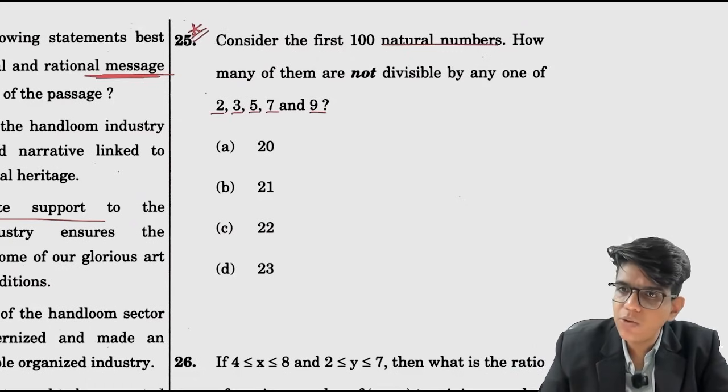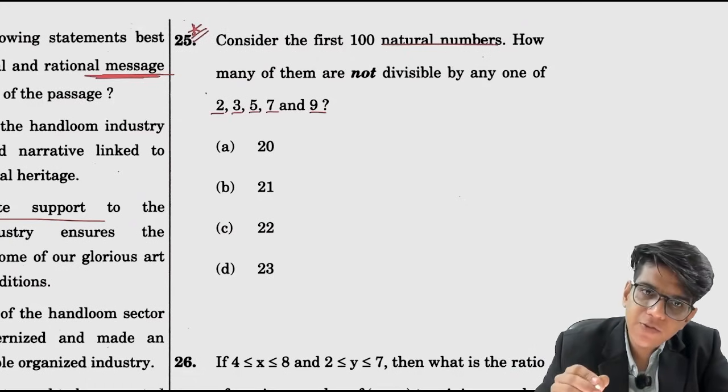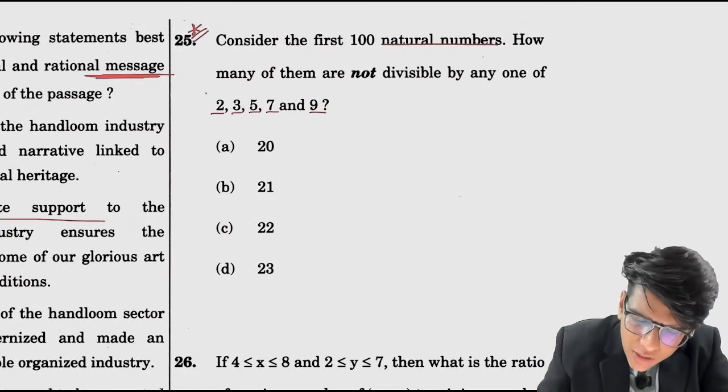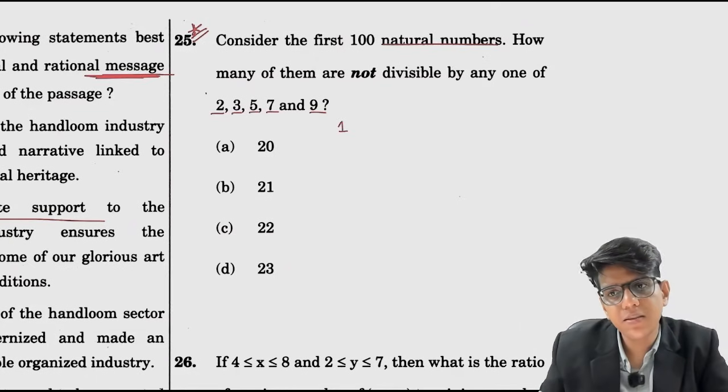So prime numbers, you will find 1, everyone will forget 1. 1 is also a natural number which is not divisible by these numbers.